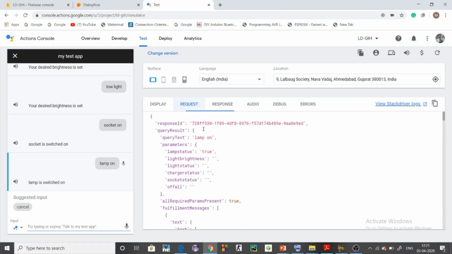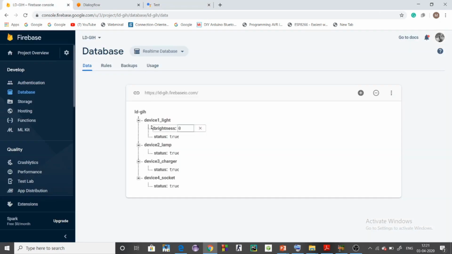Now this particular file is called a data file, which we talked about earlier. The data file is a JSON file. Dialogflow sends this JSON file to the Firebase Cloud function. The Firebase Cloud function continuously runs and checks the JSON file, according to which it triggers itself and makes changes in the Firebase. So now this JSON file is sent to the Firebase Cloud function. Let's see the Firebase Cloud functions. These are the functions.